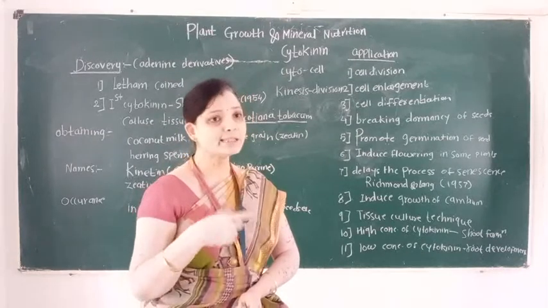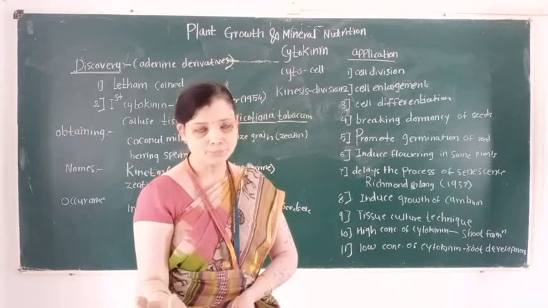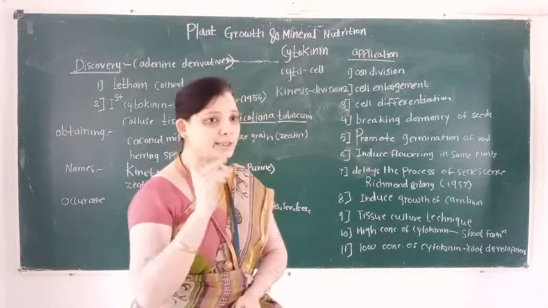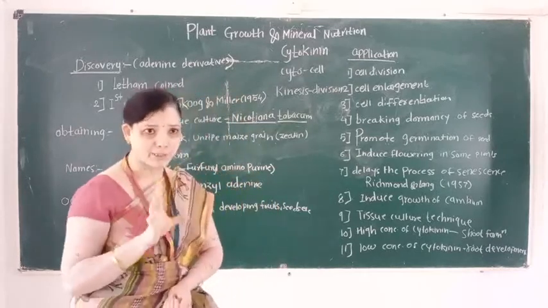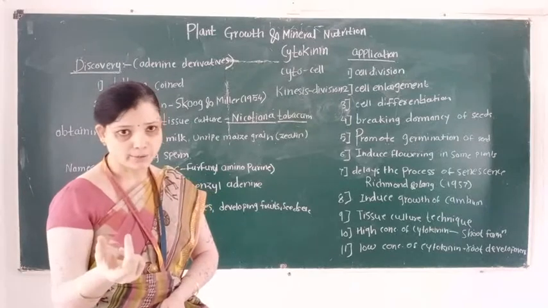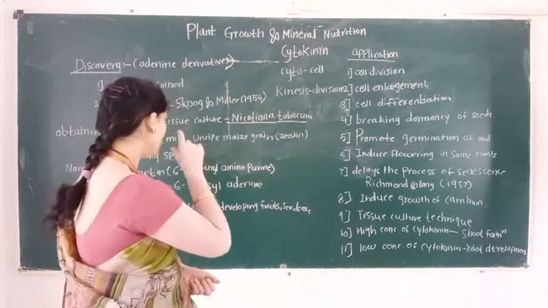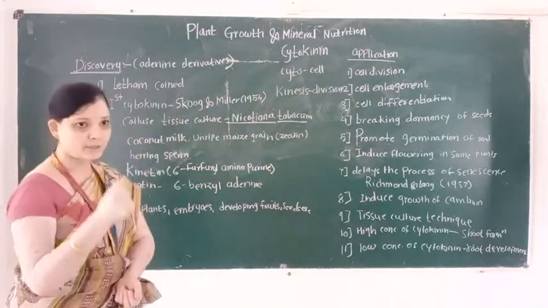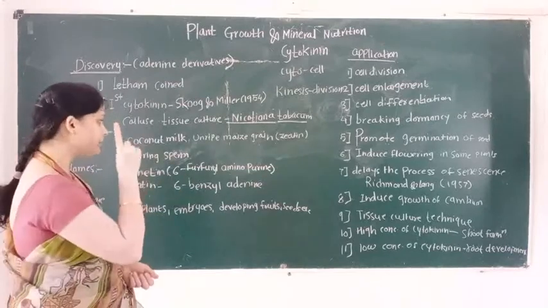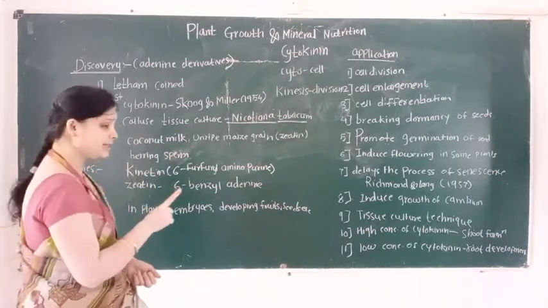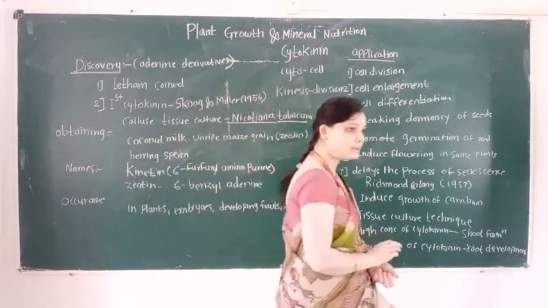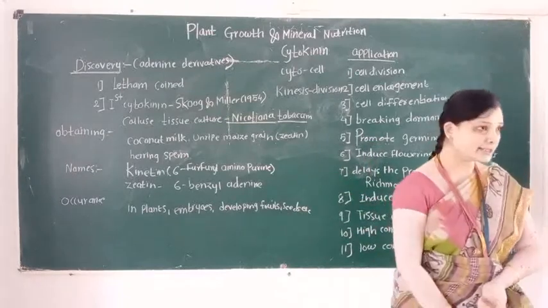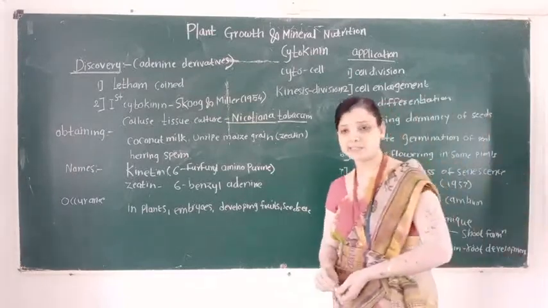Then who discovered the cytokinin? Cytokinin phytohormone was discovered by Skoog and Miller from a tobacco plant. Then cytokinin is obtained from coconut milk, unripe maize grain and herring sperm. What are the examples of the cytokinin? First example is kinetin and second example is BAP.